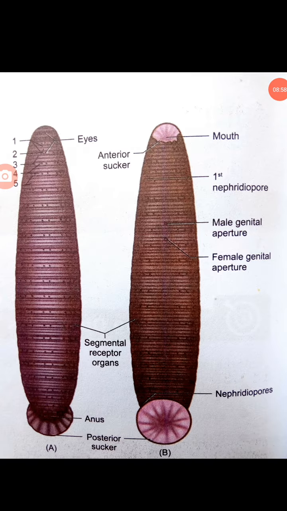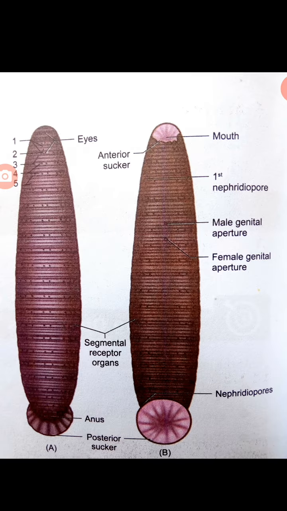Because of the leech's ectoparasitic nature, it has special features, a special shape. Both suckers are present. Suckers are needed for sucking the blood; two are present. There is a posterior sucker and an anterior sucker. The sucker located on the anterior end is called the anterior sucker or oral sucker.